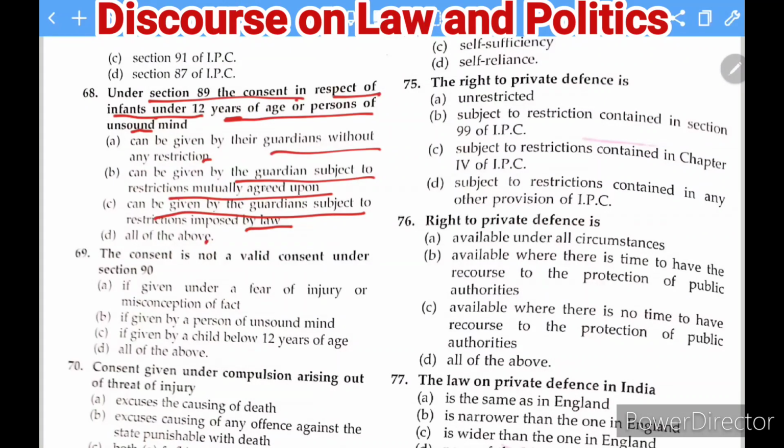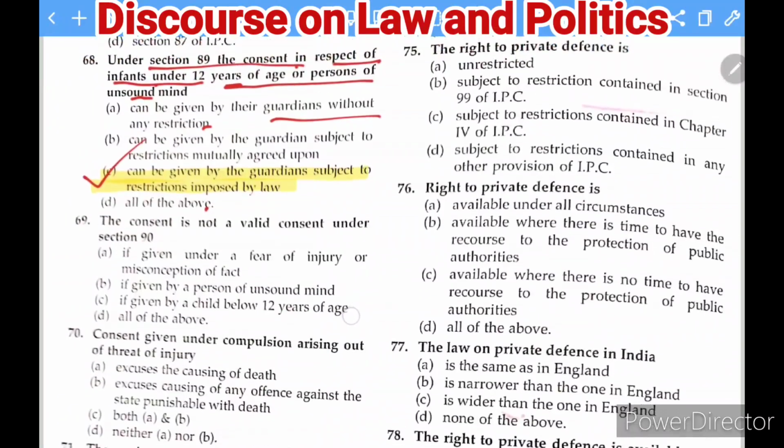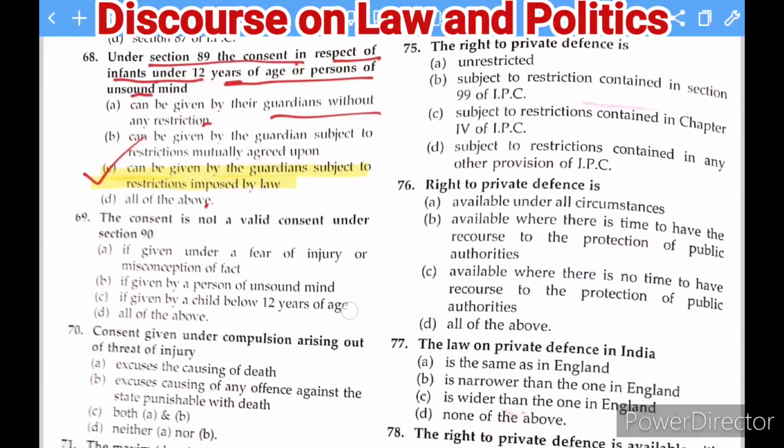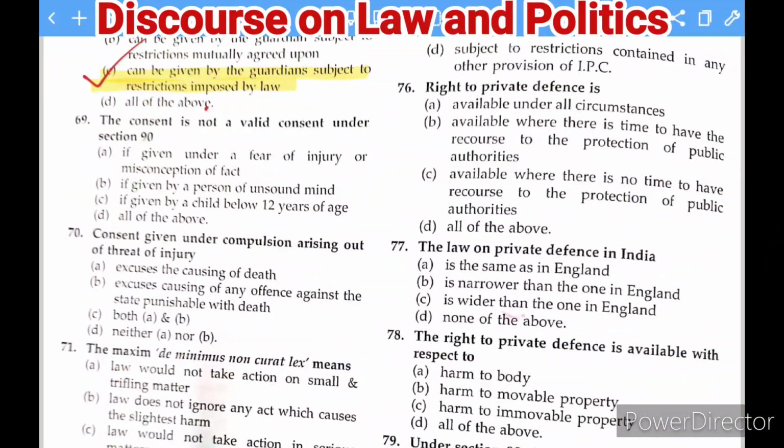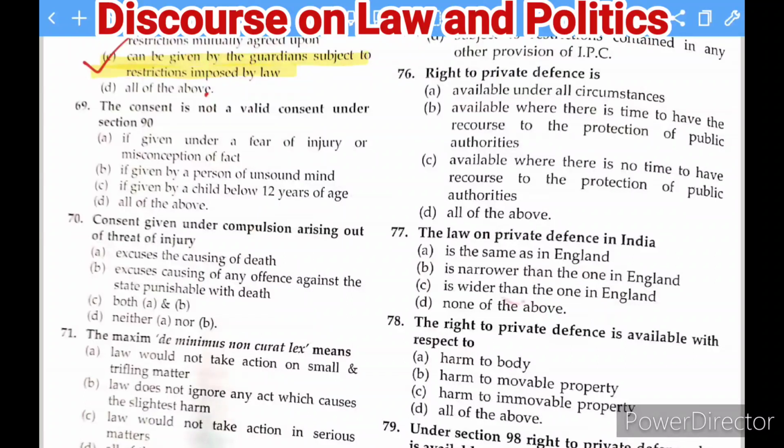The right answer is C, can be given by the guardian subject to the restriction imposed by law. So for a child under the age of 12 years or any person of unsound mind, a guardian can give the consent on behalf of that person.